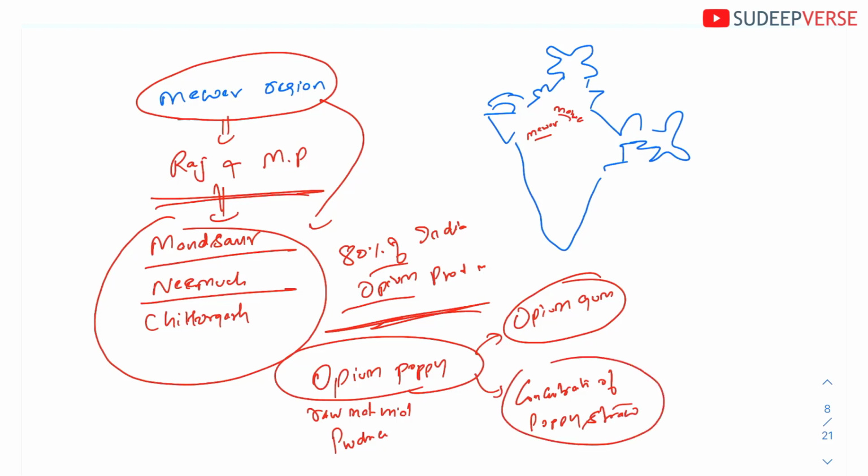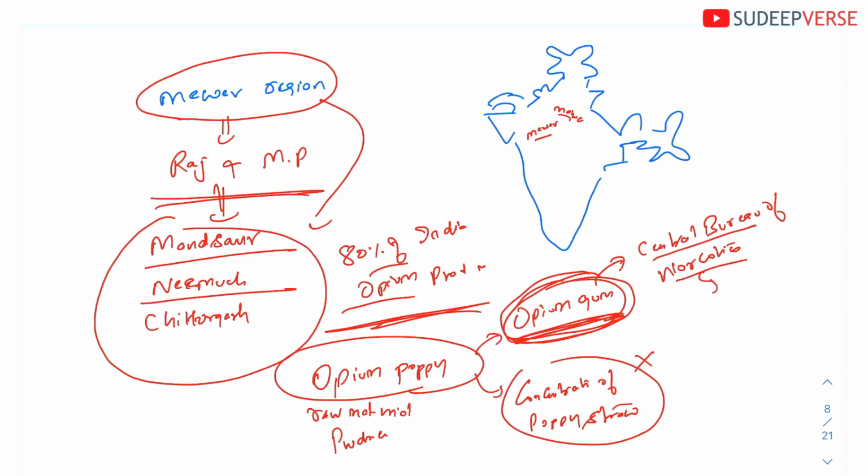Until recently, concentrate of poppy straw was not being used at all. The only thing the government was interested in was opium gum. So the farmers, after growing the opium poppy, would make the opium gum and sell it directly to the Central Bureau of Narcotics, which comes under the Ministry of Finance. So this used to happen.